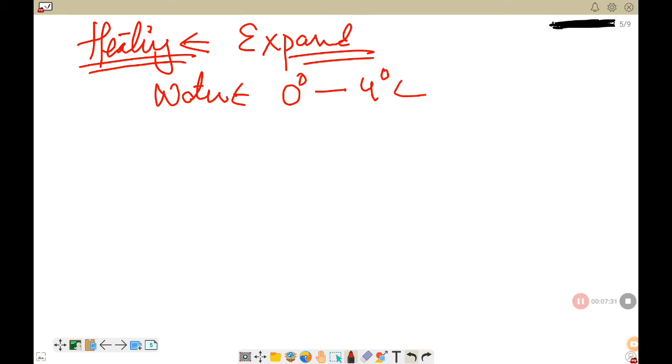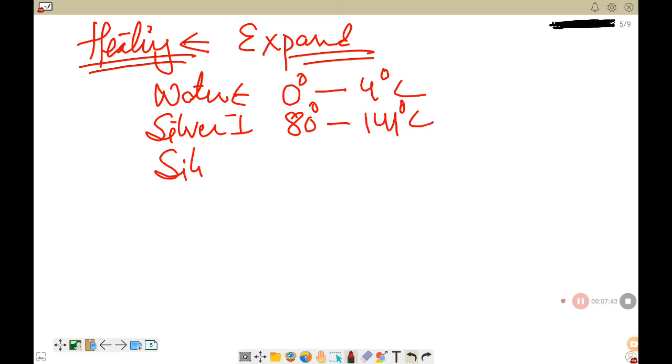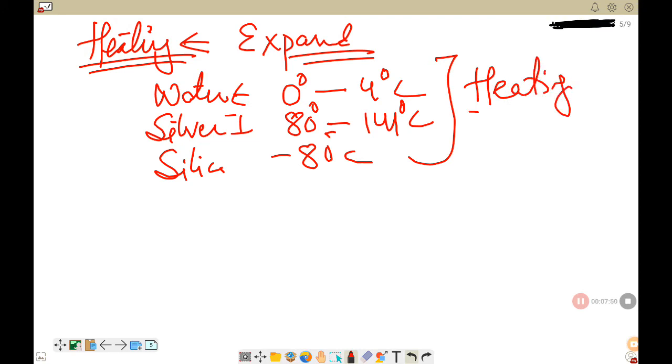Understand? This is our water. Then I have silver iodide from 80 degree to 141 degree Celsius. Understand? Similarly, silica at minus 80 degree Celsius. When you are heating them at this temperature range, what will happen? When you are heating them, they will contract. Expand हुँदैन. The opposite of expand is contract. बढ्दैन, के हुन्छ? घट्दैन.